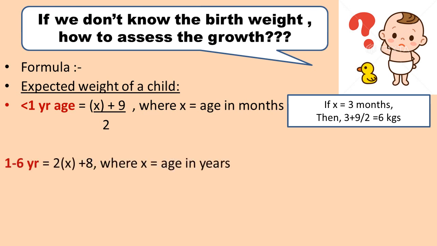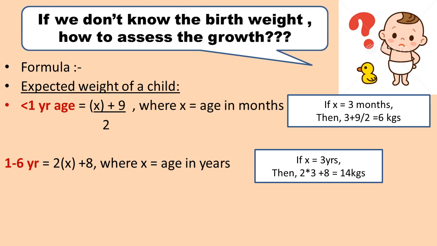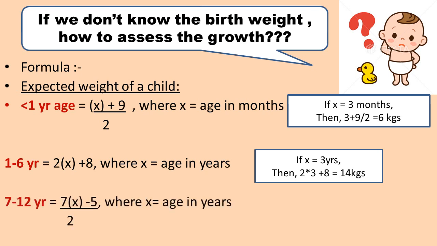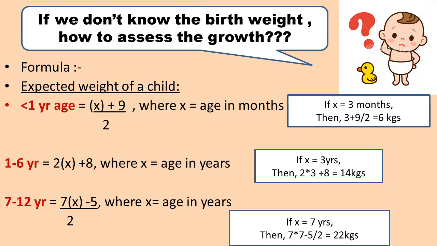Expected weight from 1 to 6 years will be 2x + 8, where x is age in years. For example, if age is 3 years, then the expected weight would be 14 kgs if we take x as 3. For the age group of 7 to 12 years, the formula is (7x - 5) / 2, where x is age in years. So if a child is of 7 years, we get expected weight as 22 kgs. So like this way also we can know the expected weight of a child at different ages.